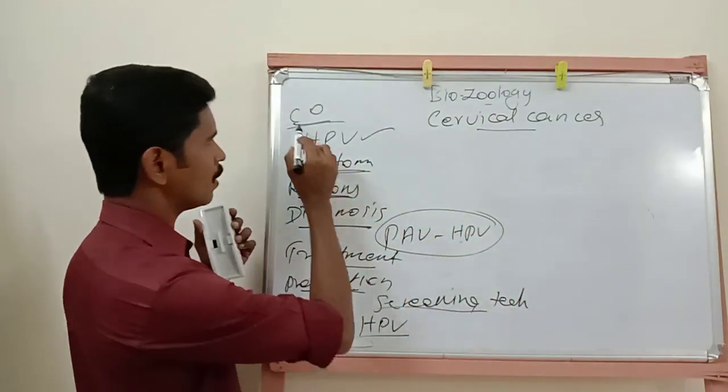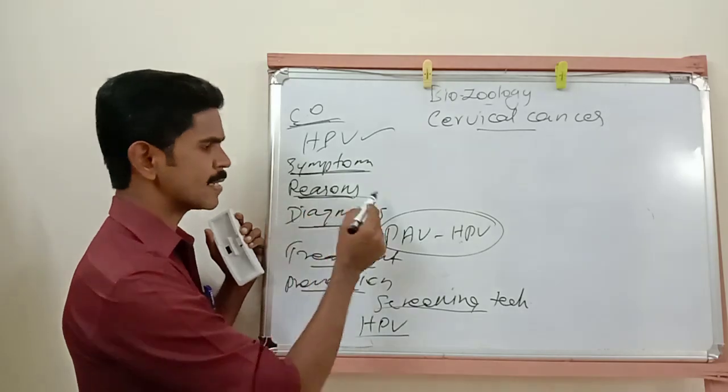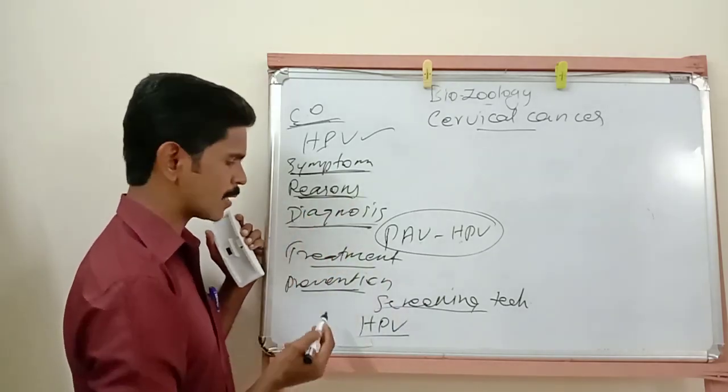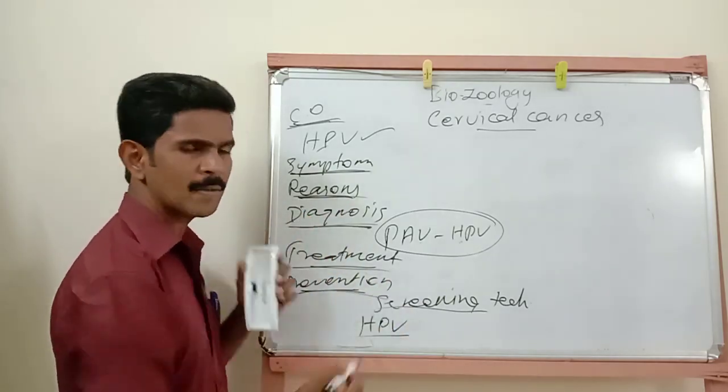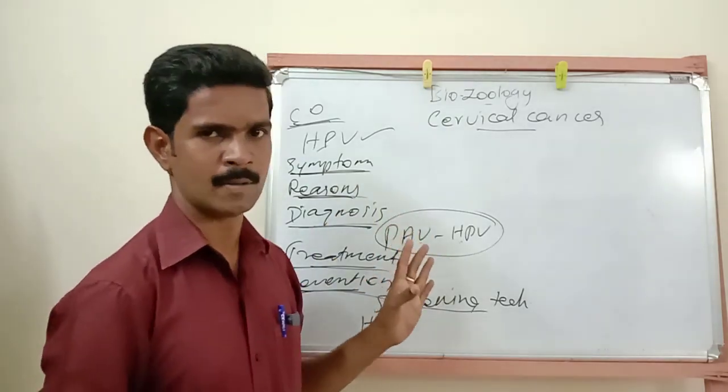So first you have to understand the causative organism. Then symptoms are explained, then reasons, then diagnosis methods. Then treatment. Finally, prevention methods are explained in your book. So it's a very important, very small 5-mark question.